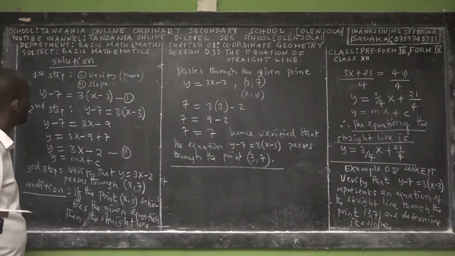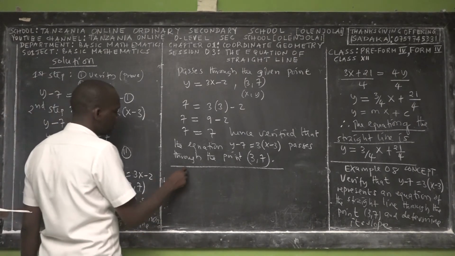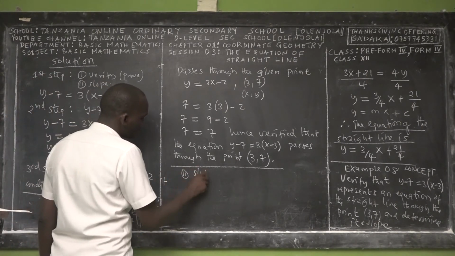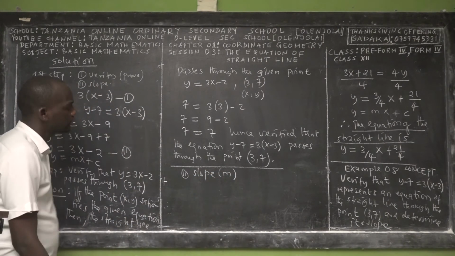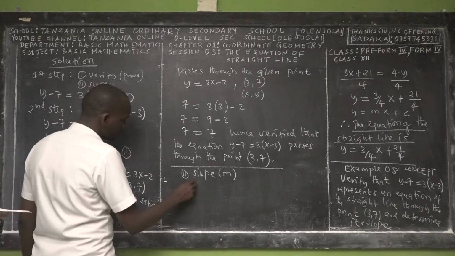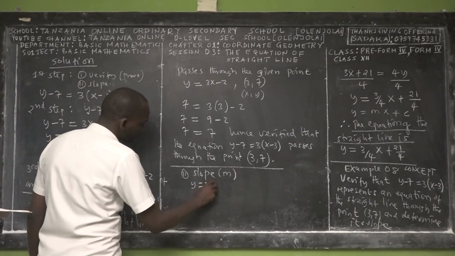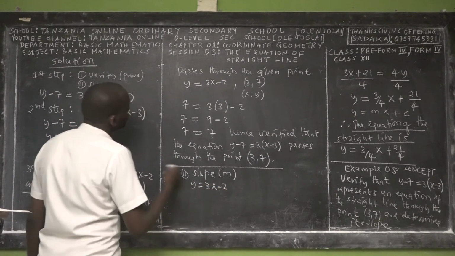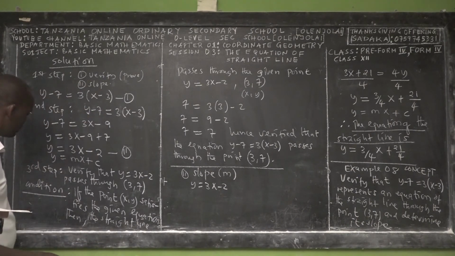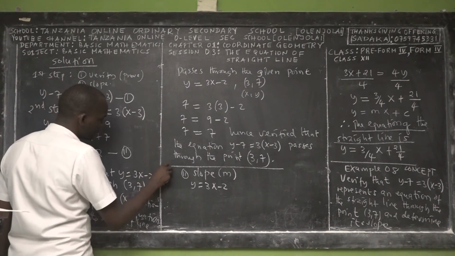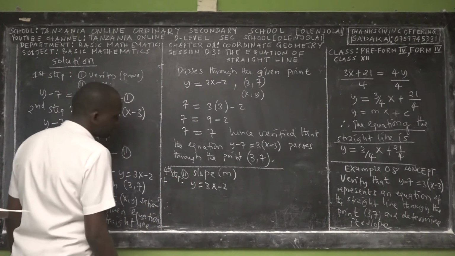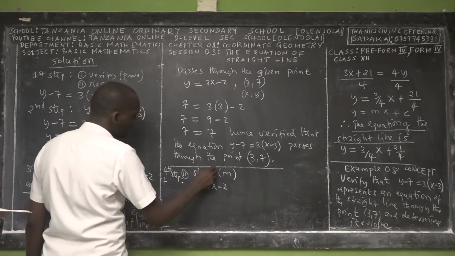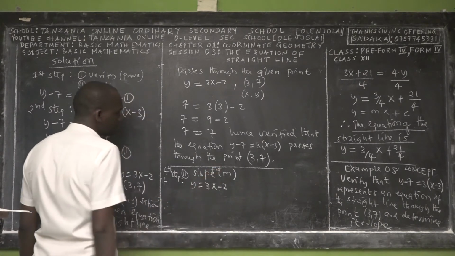The second question, we have to find the slope, which is m. To find the slope, we have to recall our given equation, y is equal to 3x minus 2. So this will make step 4, the first step. It means you have to find the slope.